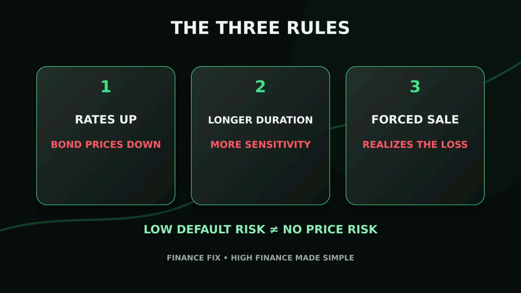The takeaway is simple. Low default risk does not mean no price risk. Rates up usually means existing bond prices down. Longer duration means greater sensitivity, and a temporary paper loss becomes dangerous when the owner needs cash before maturity.